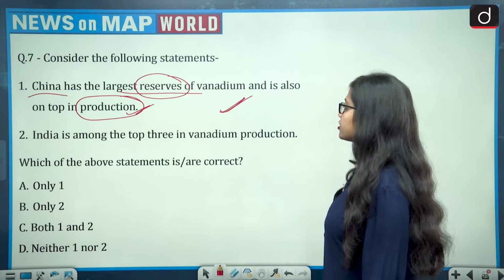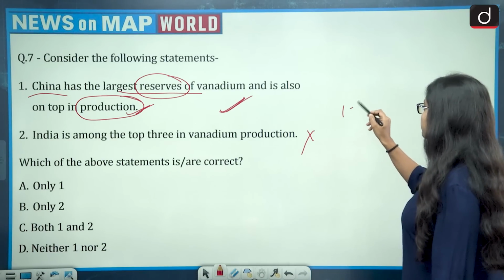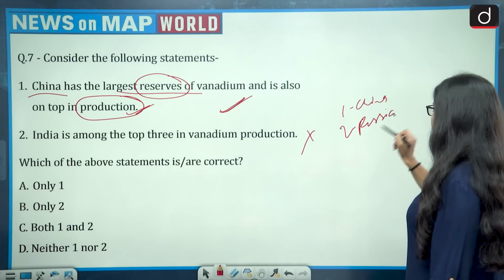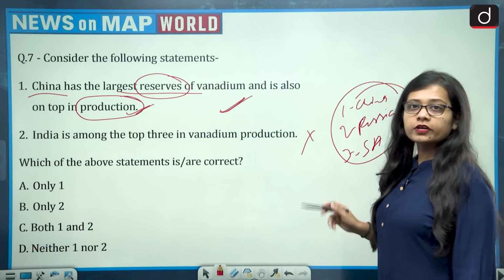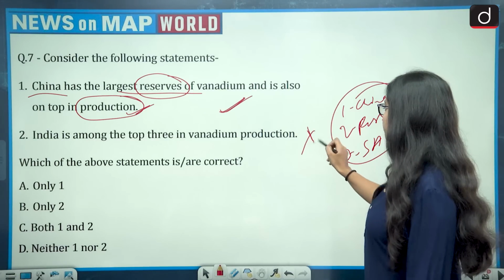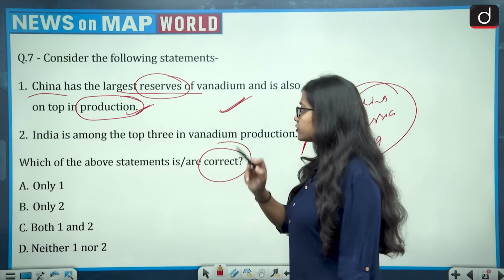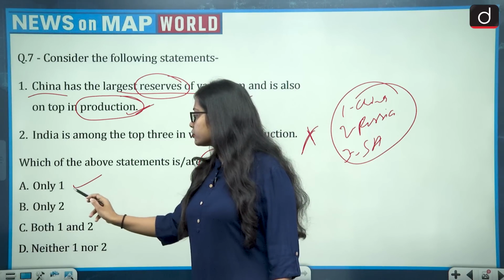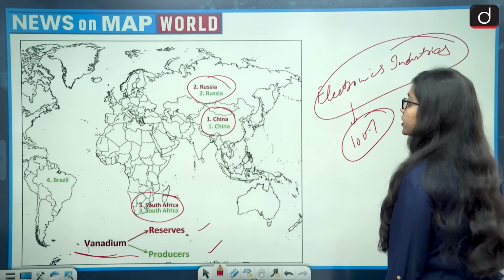Then second, India is among the top 3 in vanadium production. So this is wrong, because first was China, second was Russia, and third was South Africa. India was nowhere there. So the second statement becomes wrong. And the question is asking which of the above statements are correct. So how many are correct? First is correct, second is wrong. So the correct answer is only 1, that is option A. Now moving on to the next question.